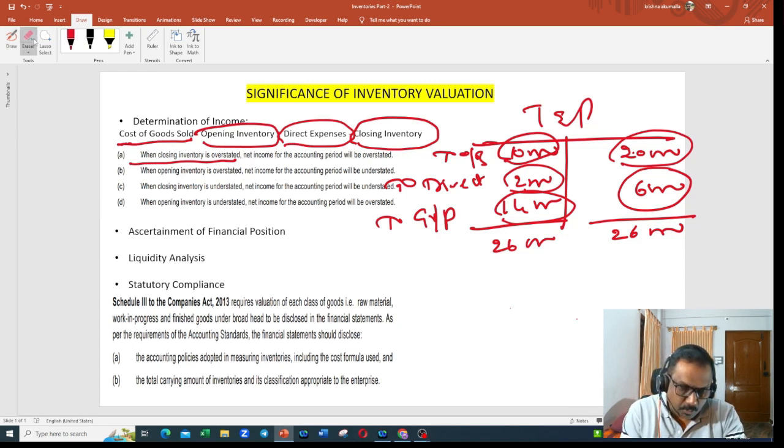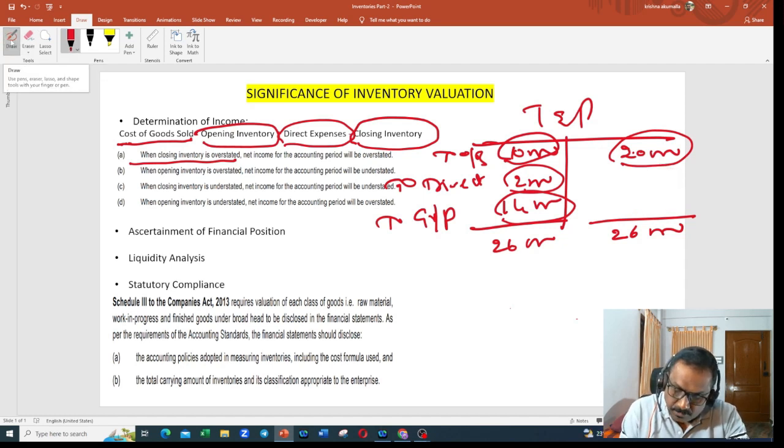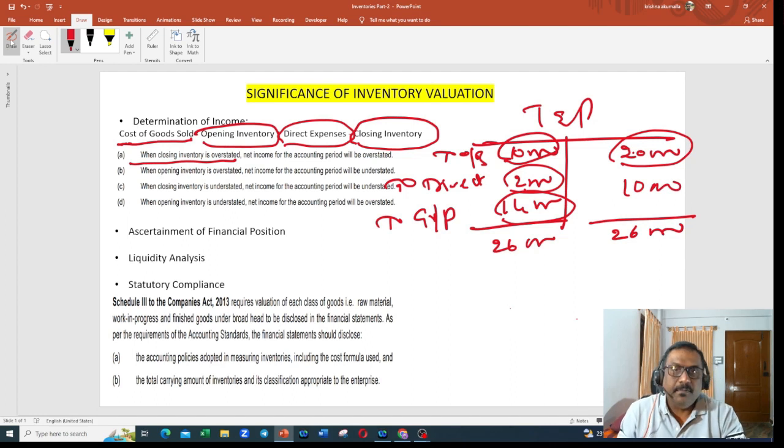Now, what I'm going to do is, instead of 6,000, I incorrectly valued with 10,000. That means 6,000 inventory has been valued at 10,000. That means my closing inventory is overstated. If my closing inventory is overstated, what will happen?